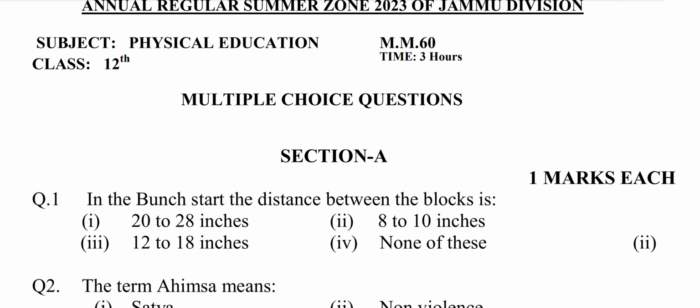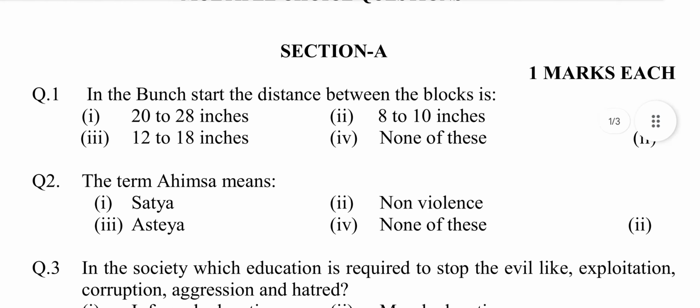Question number 1. In the bunch start, the distance between the blocks is option first 20 to 28 inches, second 8 to 10 inches, third 12 to 18 inches, fourth none of these.